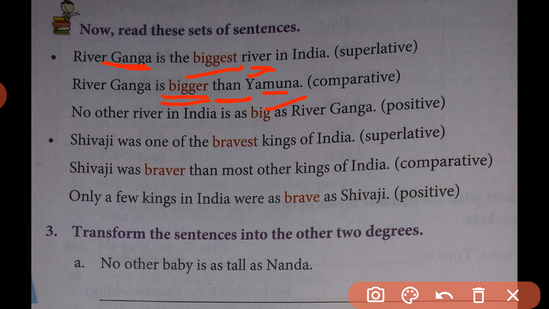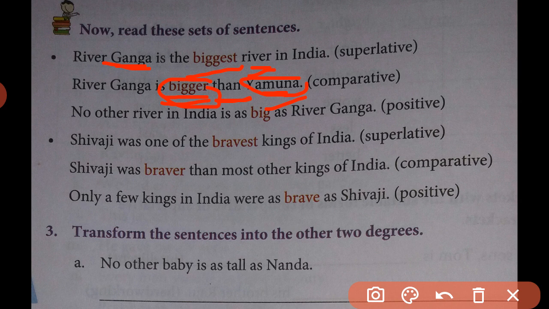So here, repeating the same sentence, River Ganga is bigger than Yamuna. In this sentence we find one of the rivers, that is Ganga, is bigger in size than the river Yamuna. That is why here we can say it is a comparative degree.